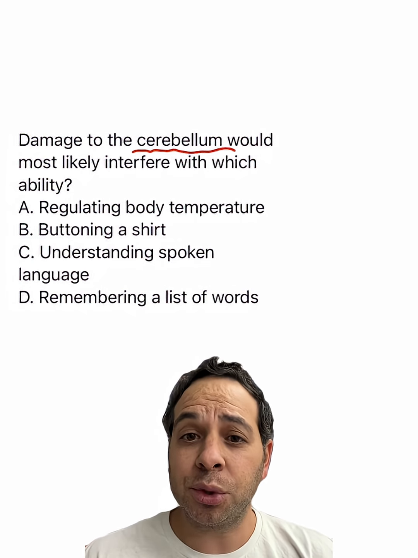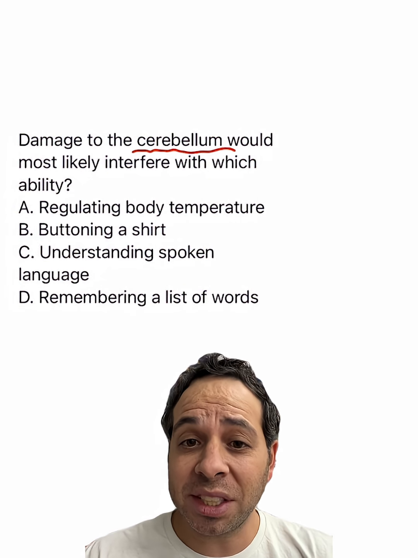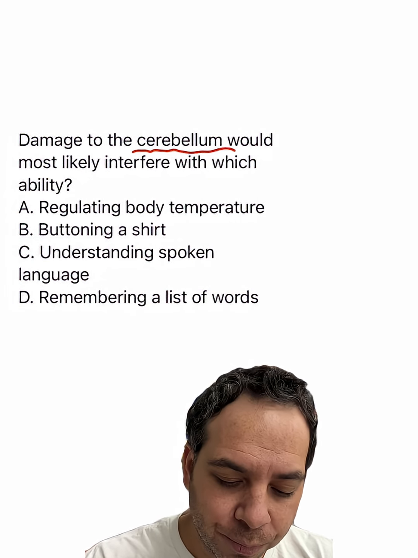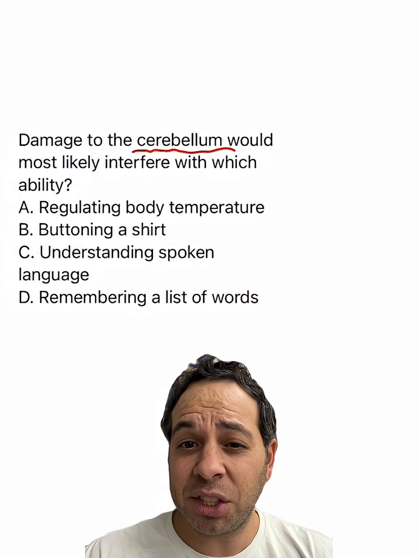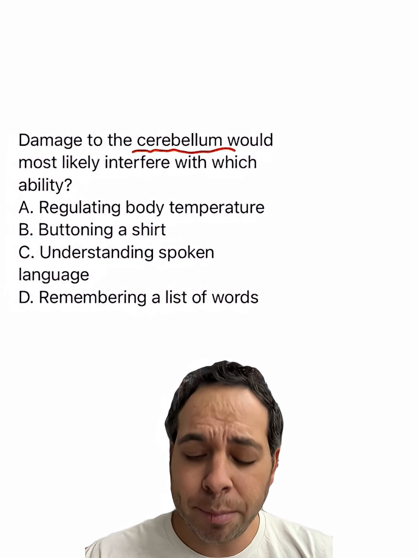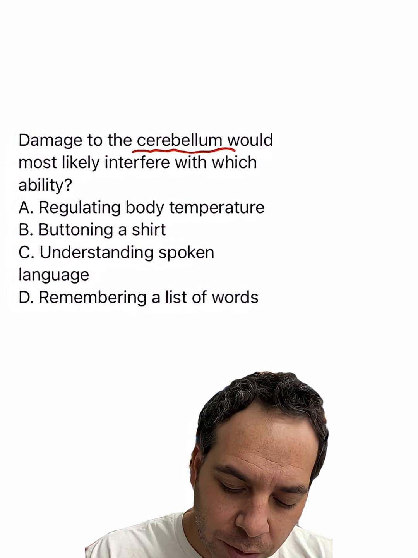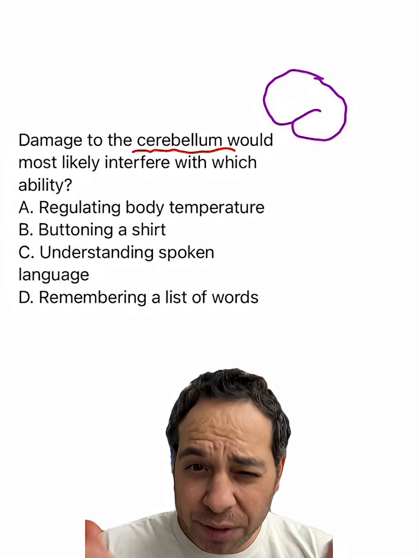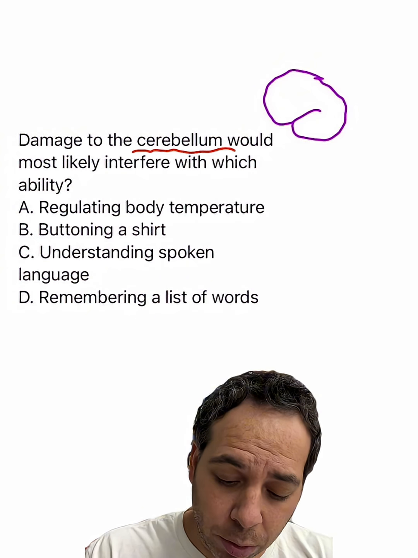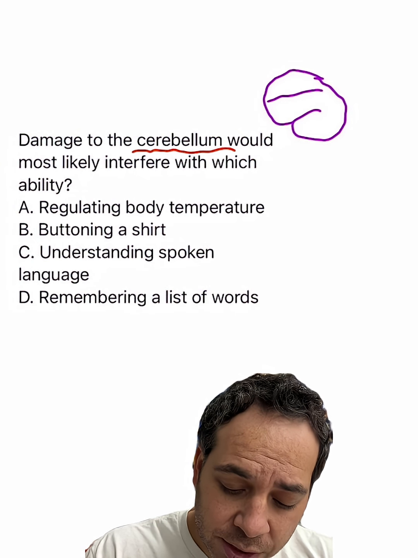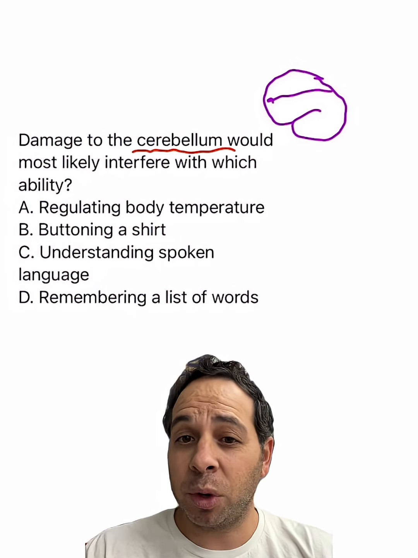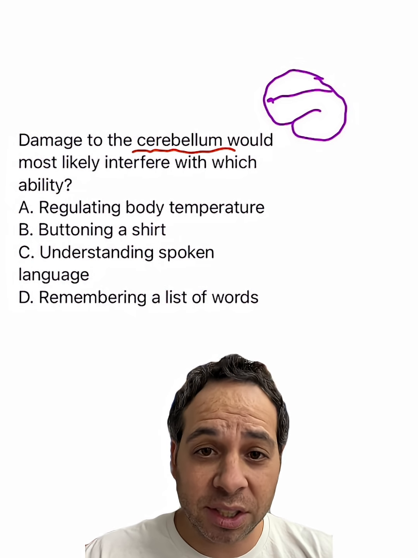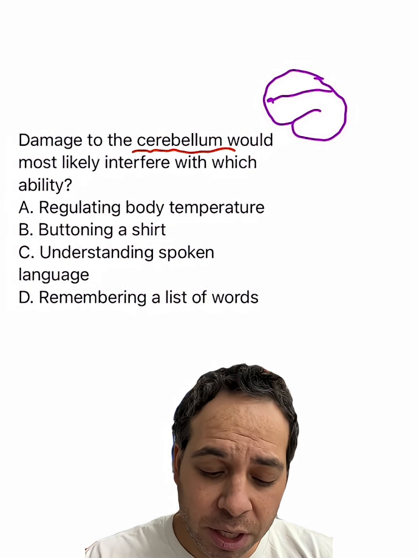Now, before I go over the answers, let's visualize where we can see the cerebellum on the brain. For the AP exam, I think it's nice to think about the brain as three major structures. We'll start with the first one. The biggest structure is what we're going to call the cerebrum. It's got two hemispheres, and it's all wrinkled. This is where thought, emotions, behavior, and sensory information come from. That would be number one.